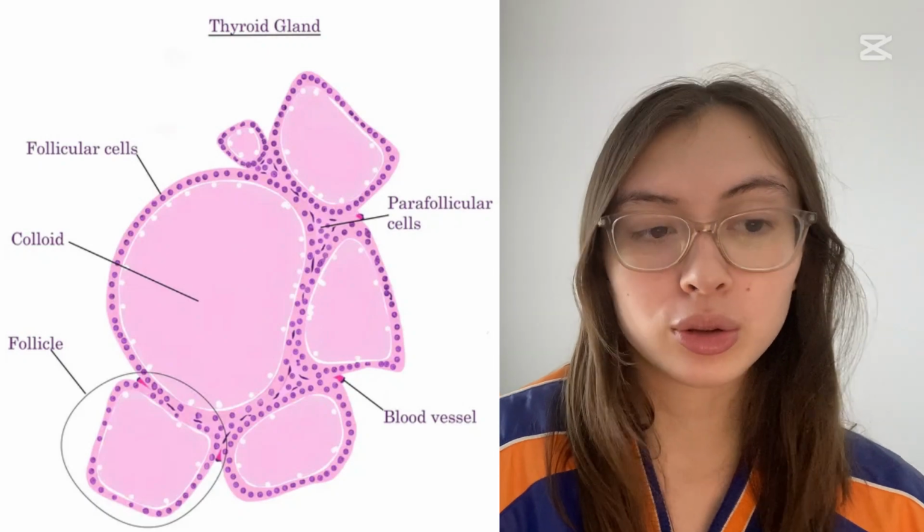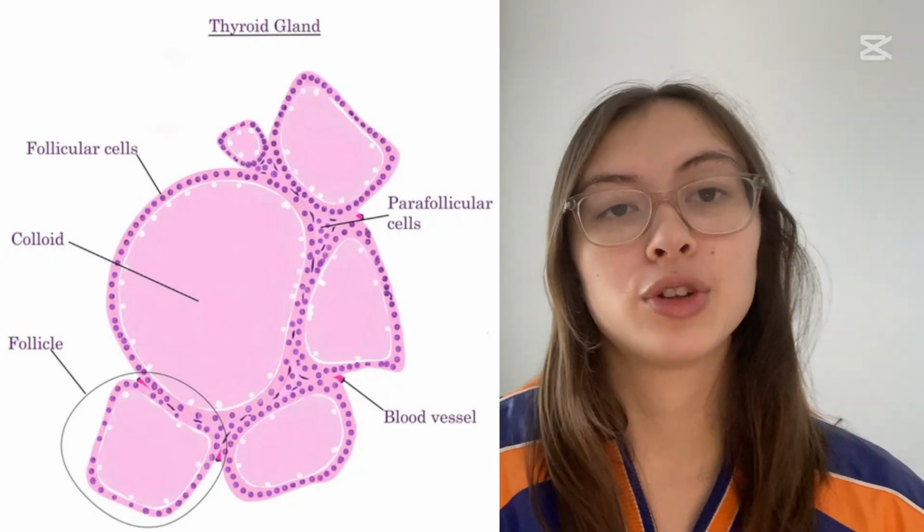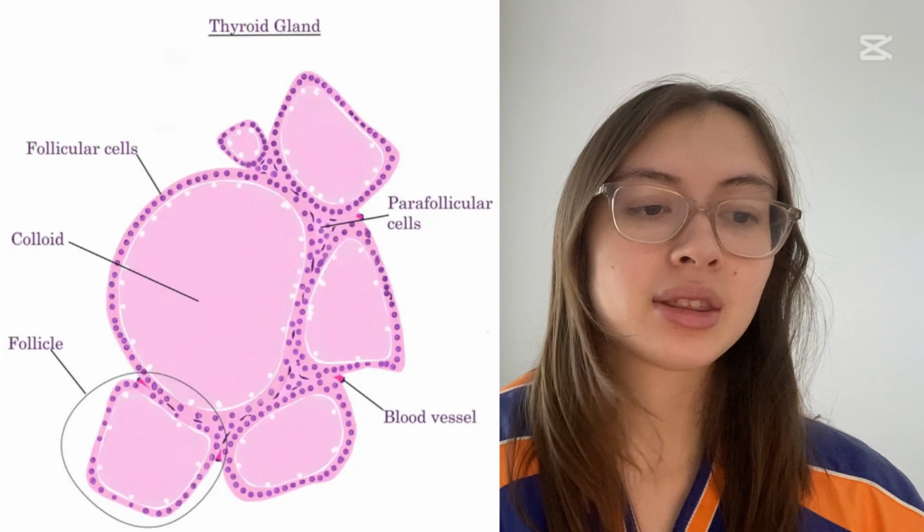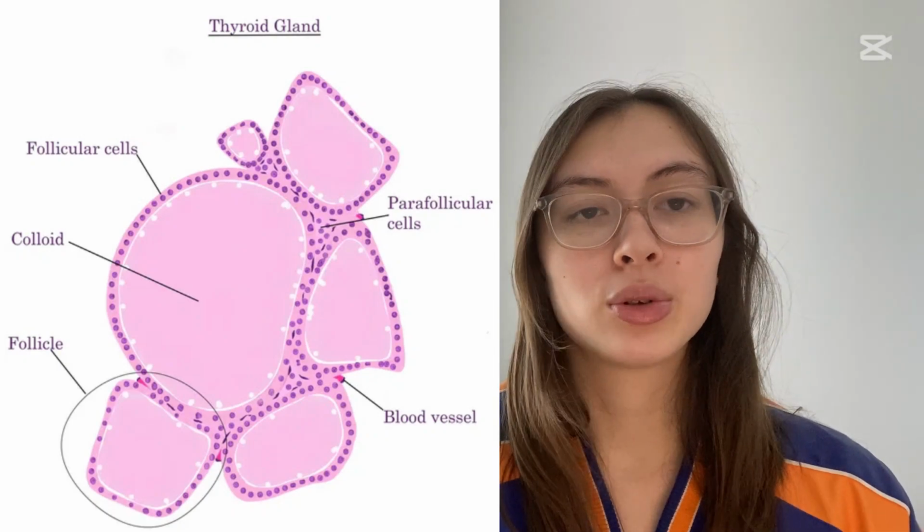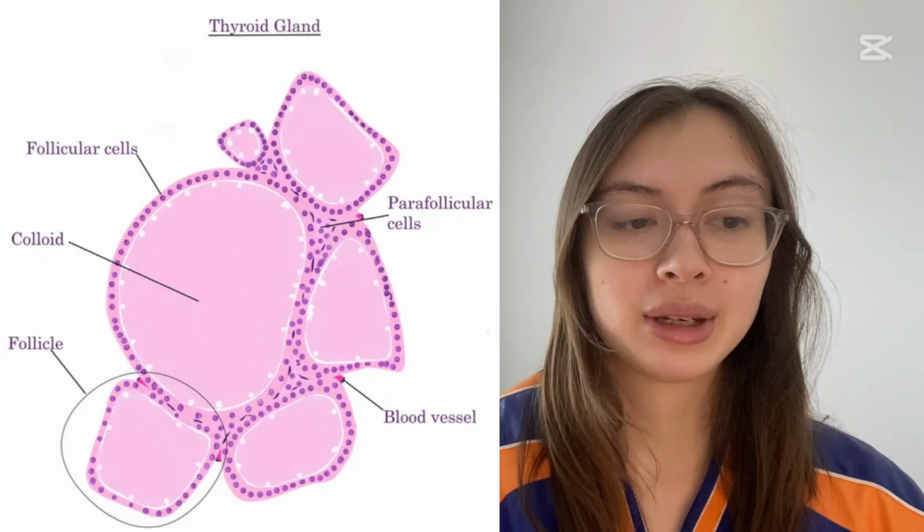The thyroid is made mostly of epithelial cells, which are arranged into thyroid follicles. The follicles have a central cavity filled with a fluid, which we call the colloid, and it's here where the thyroid hormones are produced. Between the follicles are parafollicular cells, which do not have a fluid cavity and produce the hormone calcitonin. Thyroid hormones are our metabolism regulators, and they tell our cells when and how much energy to use. They regulate things like basal metabolic rate, glucogenesis, glycogenolysis, protein synthesis, lipogenesis, and thermogenesis. They also play an important role in growth and reproduction. Basically, every single cell in our body is going to be affected by the thyroid in some way or another.